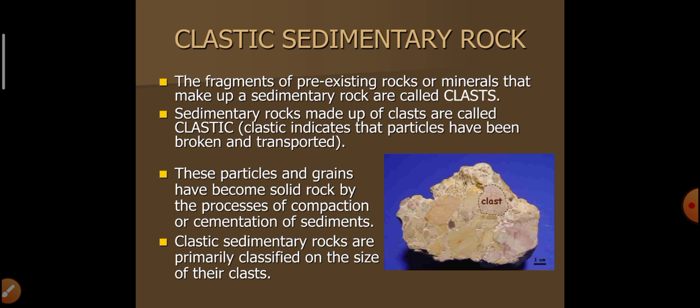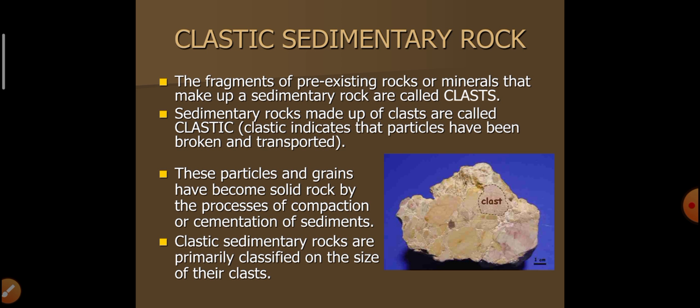Clastic sedimentary rocks: the fragments of pre-existing rocks or minerals that make up a sedimentary rock are called clasts. Sedimentary rocks made up of clasts are called clastic. Clastic indicates that the particles have been broken and transported.